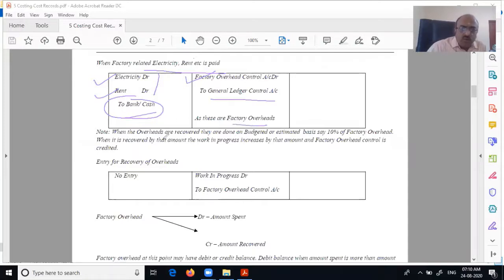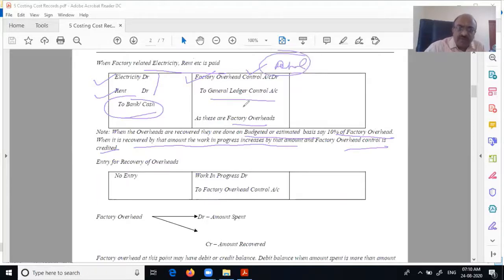Now, when overheads are recovered, as we just saw in overheads, they are recovered on a budgeted or estimated basis, say 10% of factory overhead. When it is recovered, that amount is debited to work in progress, which increases by that amount, and factory overhead is credited. When factory overhead is paid, the actual amount is what is debited here, because it's actual payment.